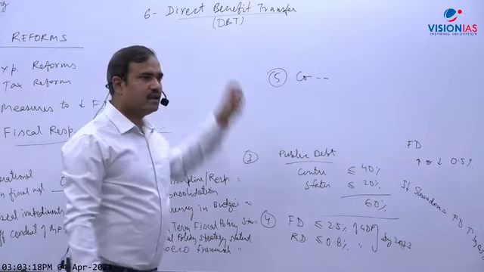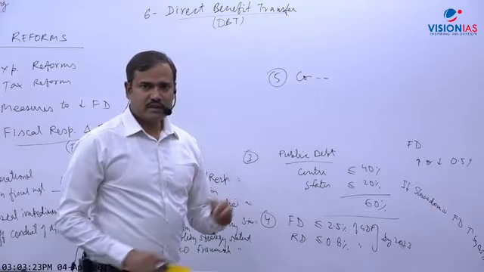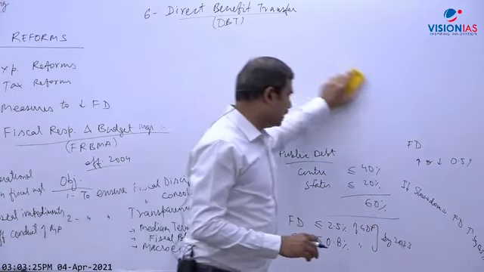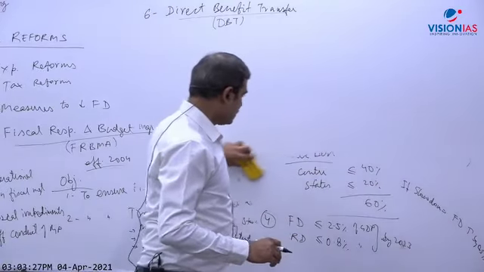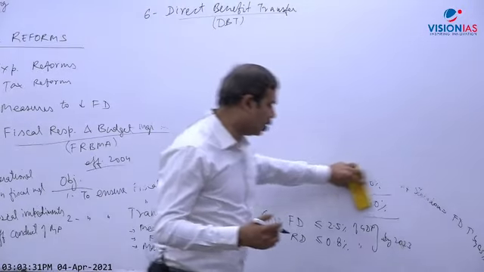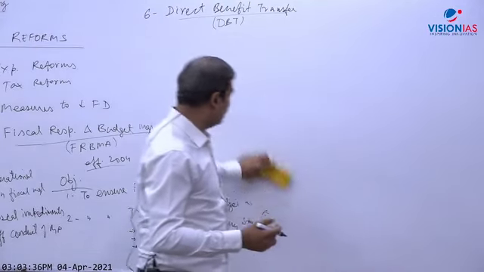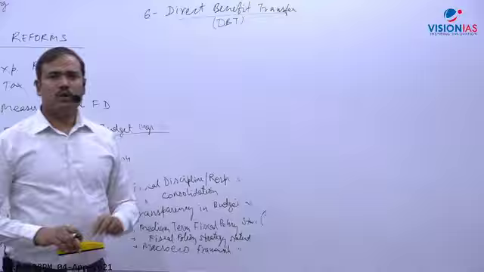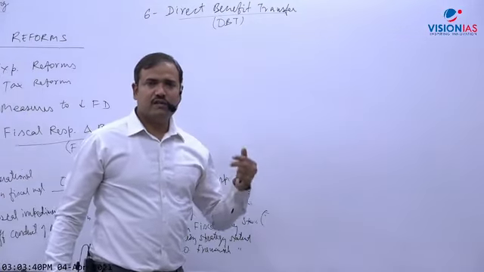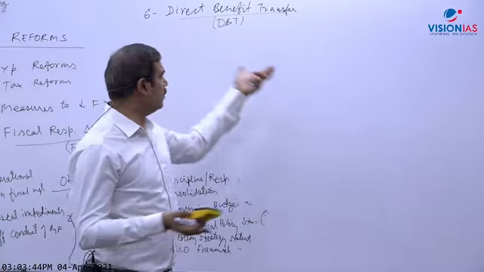So what is DBT? Just write down one line. Okay, subsidies and welfare payments are directly transferred by the government in the account of beneficiaries. So under DBT, subsidies and welfare payments are directly transferred in the account of beneficiaries. I think all of you must have an idea already.